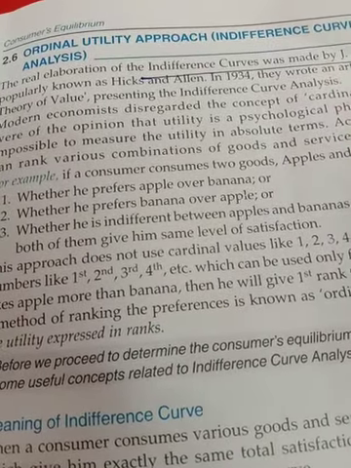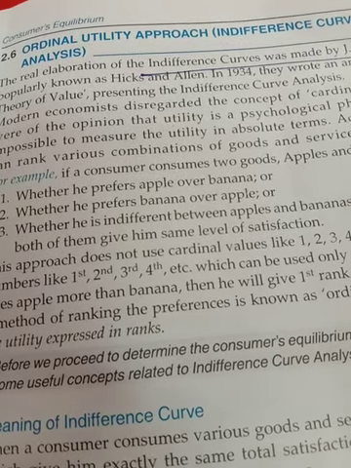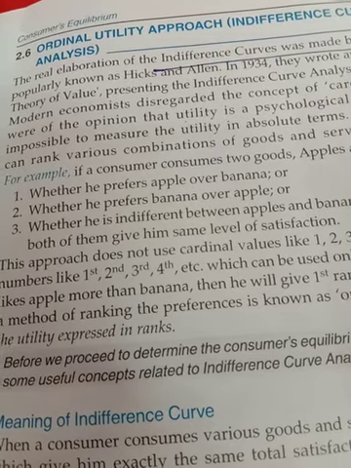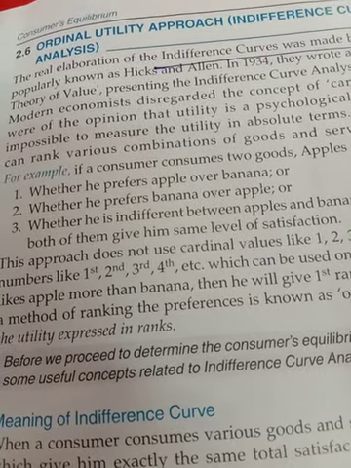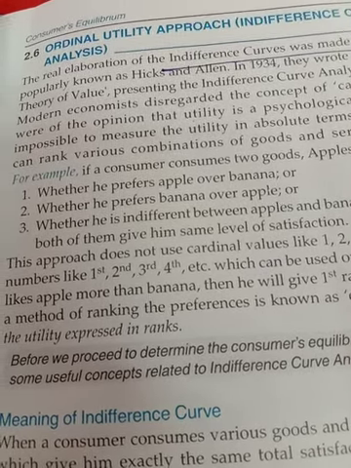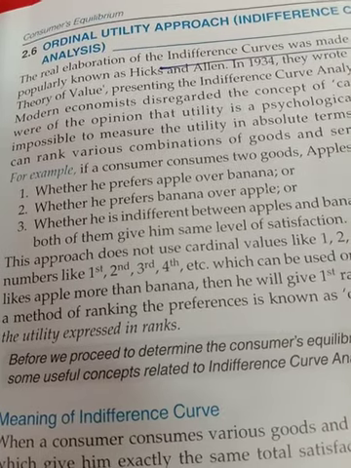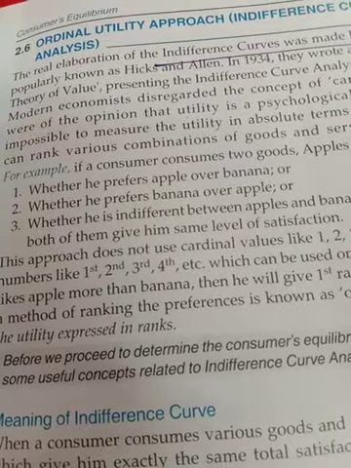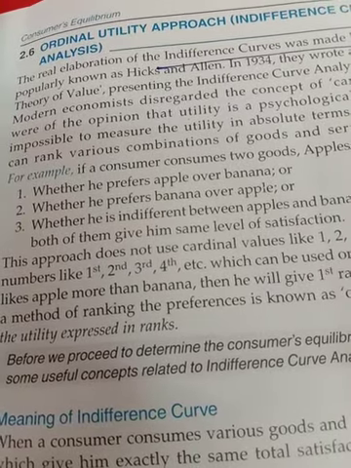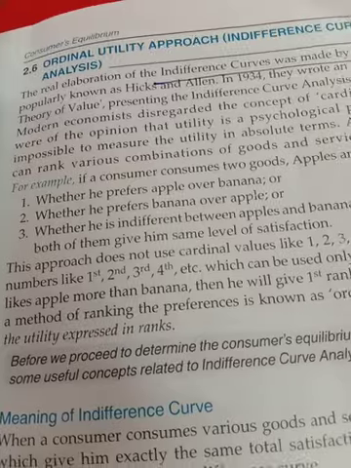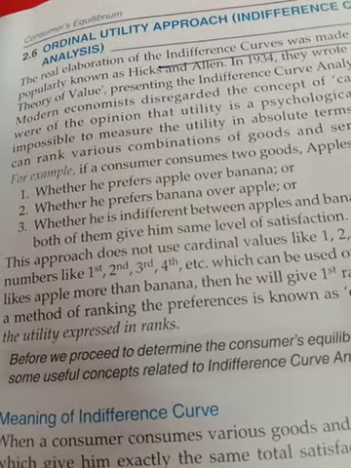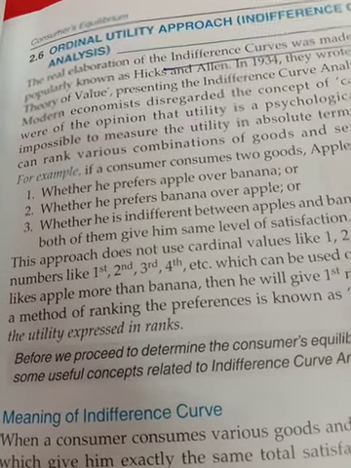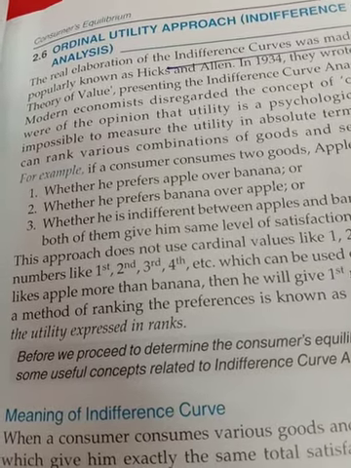Whenever you are doing cardinal utility analysis, you are giving a number to your satisfaction. Suppose you are more satisfied with a red t-shirt compared to a green t-shirt, so you give a number to your satisfaction. Red t-shirt is giving you 40 utils and green t-shirt is giving you 30 utils. So utils is the unit of measurement you are using in this case.